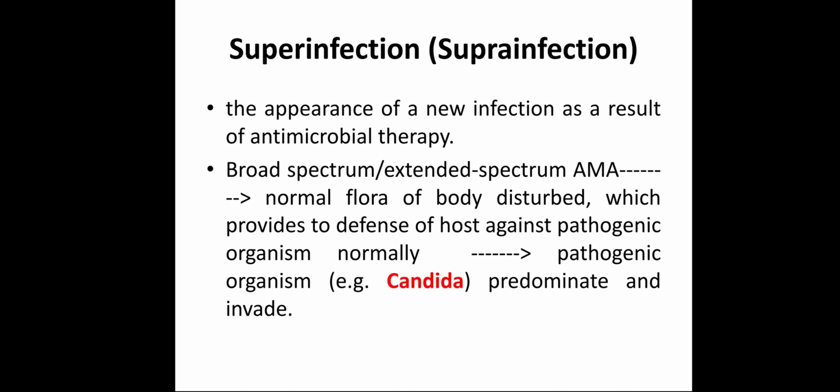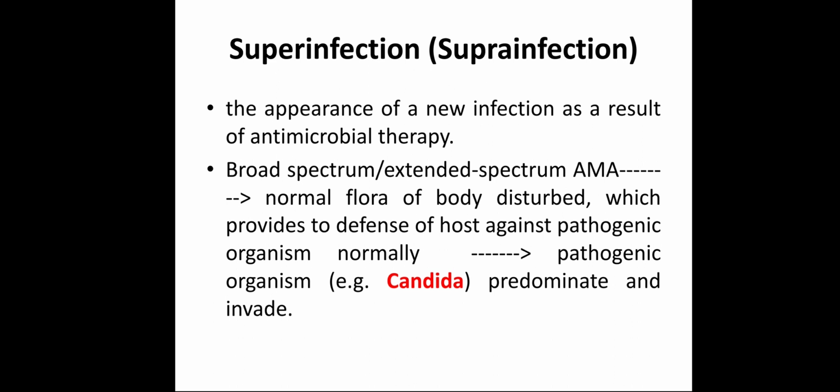What is the role of these non-pathogenic bacteria in our GIT or in our body as commensals? They protect us against pathogenic bacteria. They compete with the pathogenic bacteria, and they protect us from them. When the non-pathogenic bacteria are inhibited or killed by broad spectrum antimicrobial agent, what happens? Those pathogenic bacteria supersede the non-pathogenic bacteria and they infect us.